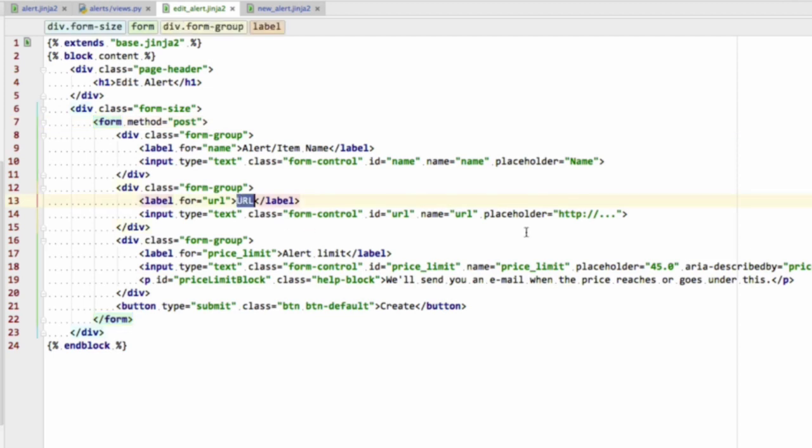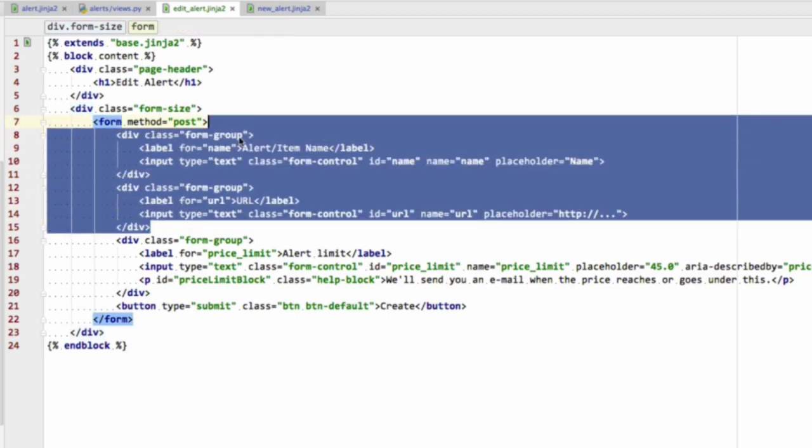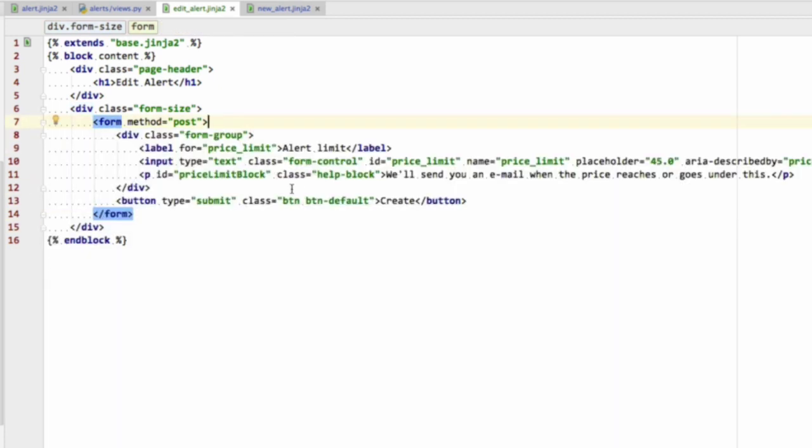And similarly the URL is related to the item and not specifically to the alert. So I would say if you want to change the URL, i.e. which item you are checking for, I would suggest delete the alert and create a new one. So I'm going to be deleting these and thus not giving the user the ability to change the alert name or the alert URL.